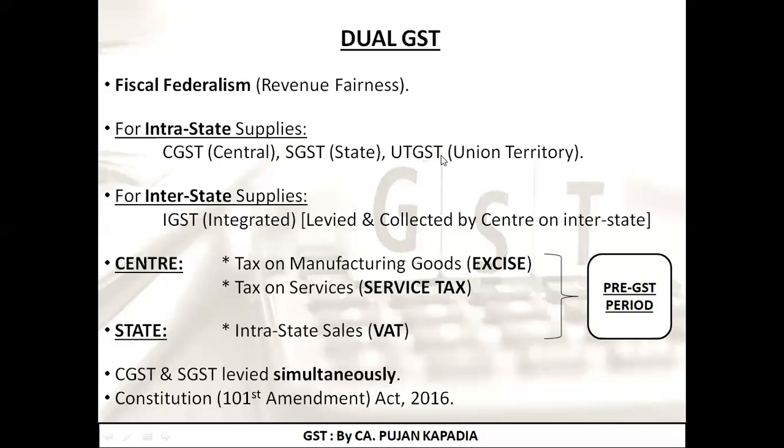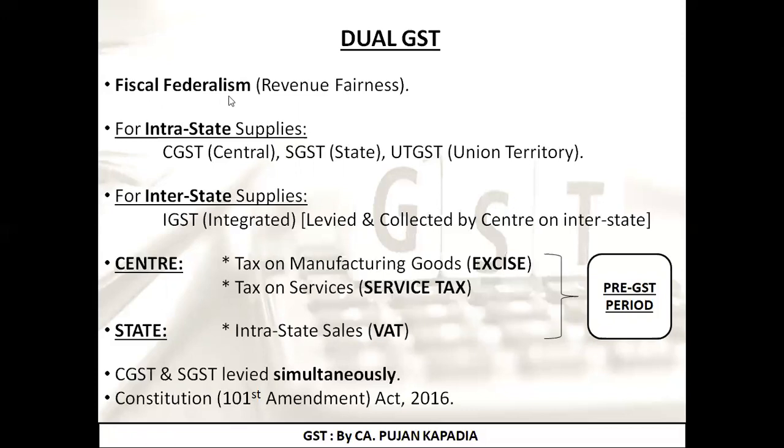In short, whensoever we are doing any intrastate transaction, you are supposed to pay two different GSTs. One is going into the pocket of the central government and another is going into the pocket of either the state government if it is a state, or the union territory if it is a union territory.